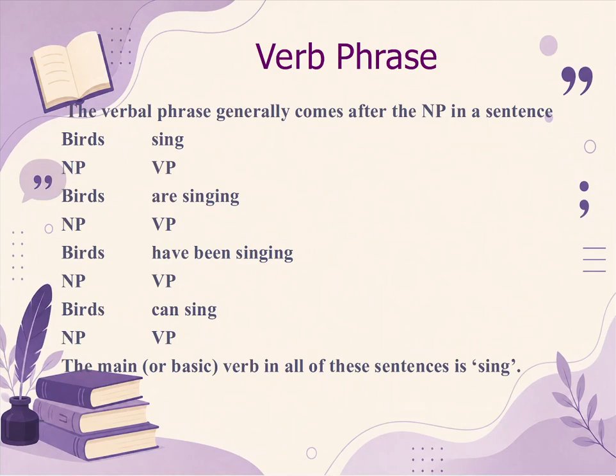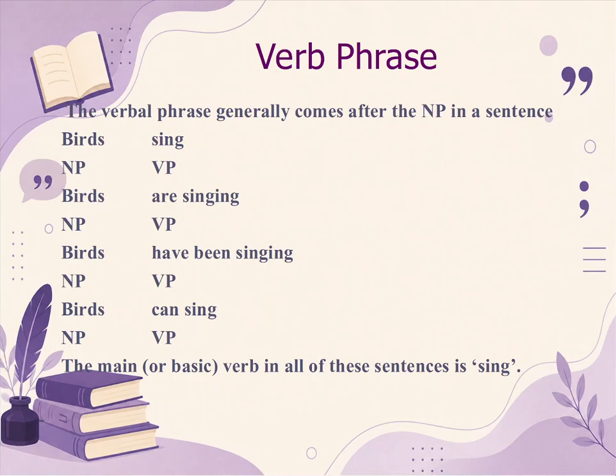One thing has to be noted that verb phrase generally comes after the noun phrase. If you remember, a typical sentence consists of subject and predicate. So first comes subject, then verb. Subject is generally noun phrase, and in the predicate part we have verb phrase.